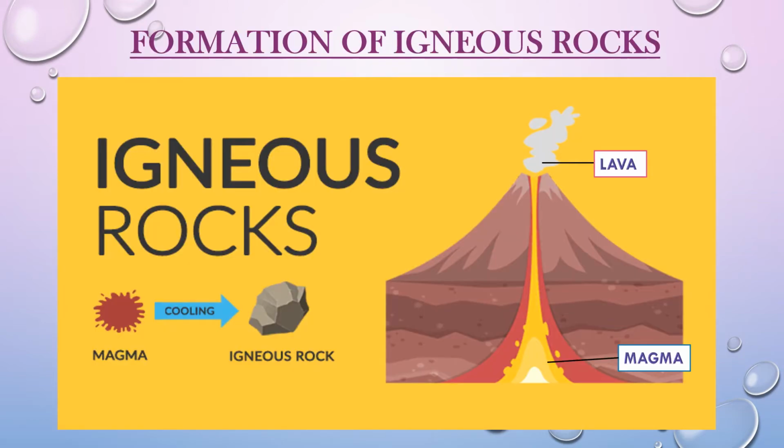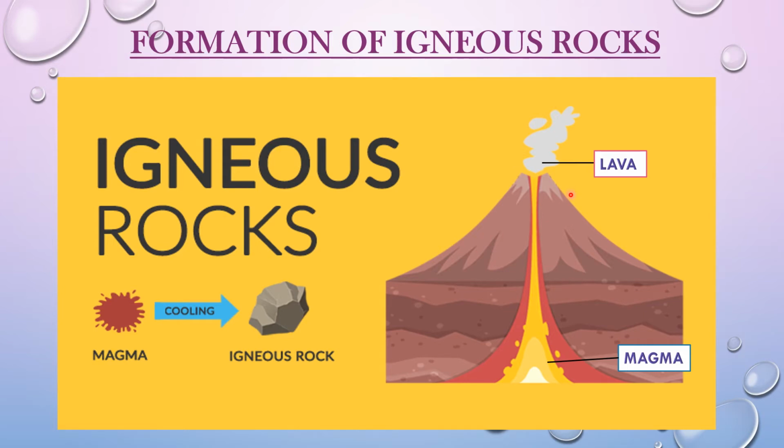How are igneous rocks formed? Let's see. Igneous rocks are formed from magma. Now what is magma? Magma is actually the molten rock that is present deep inside the earth. When a volcano erupts, the molten rock or magma flows out and comes out onto the surface of the earth.